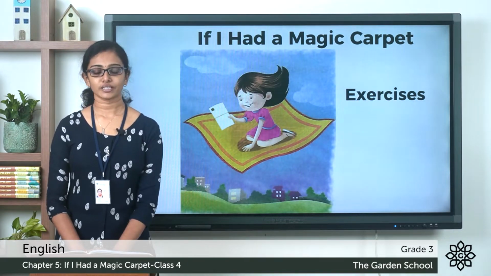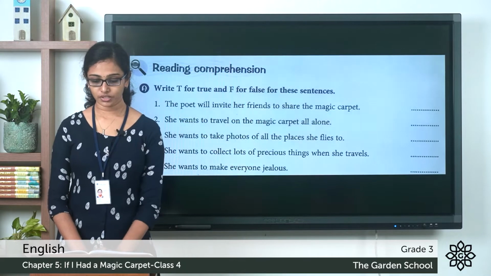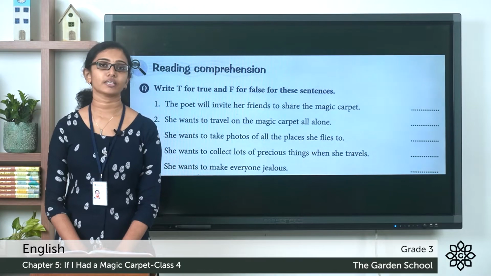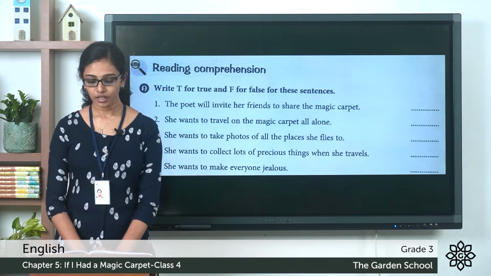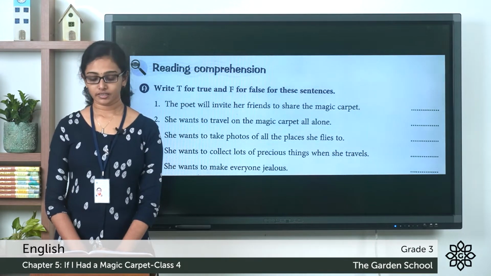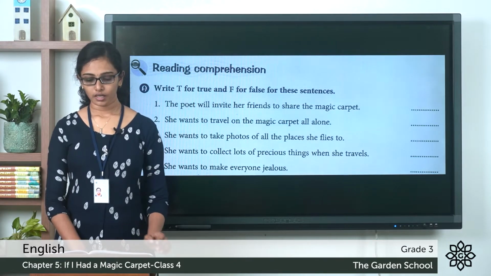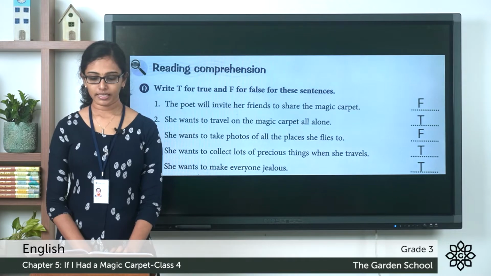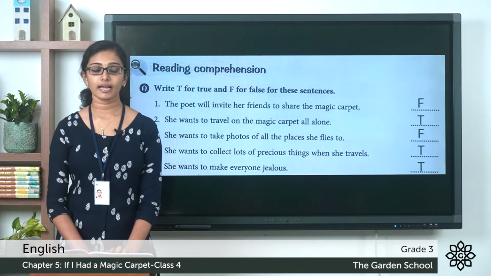So, which is the first question? It's a reading comprehension. You have to write T for true and F for false for these sentences given there. So, let's read the sentences one by one. Question number 1. The poet will invite her friends to share the magic carpet. Is that true or false?